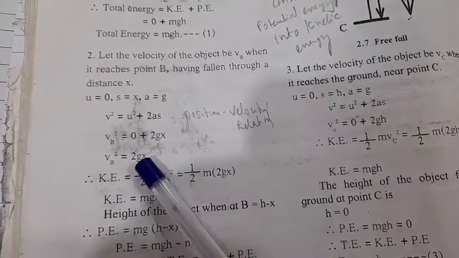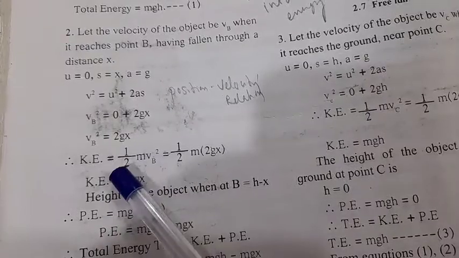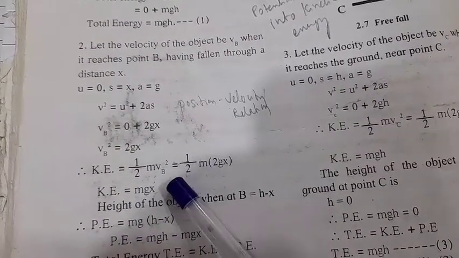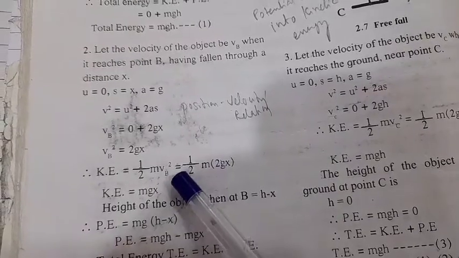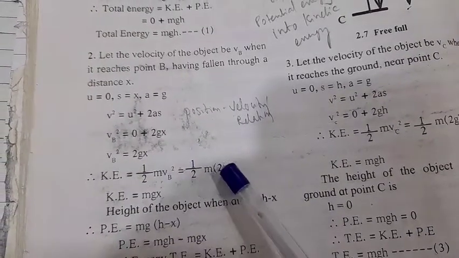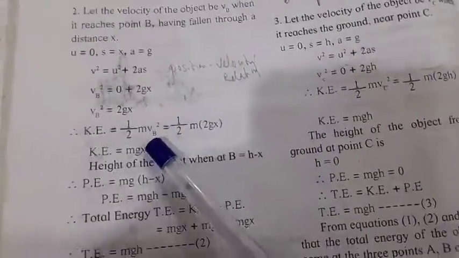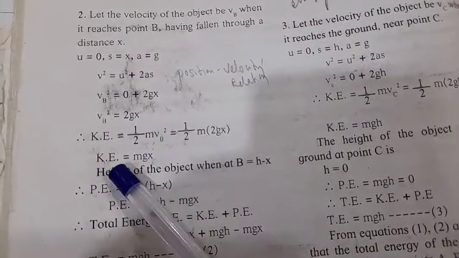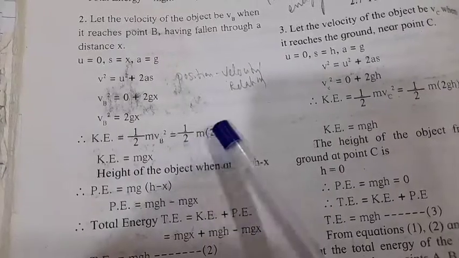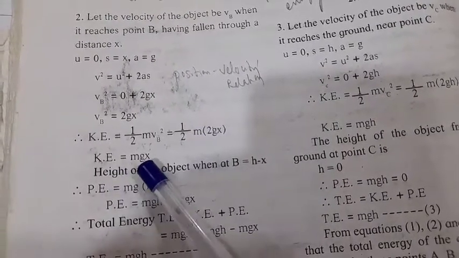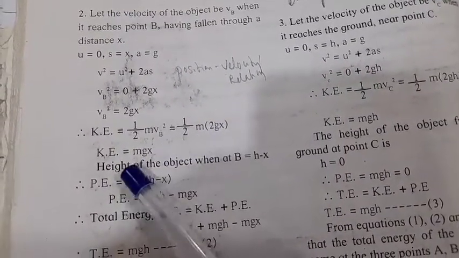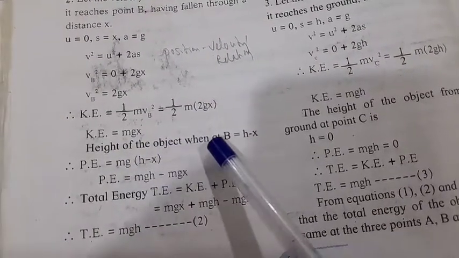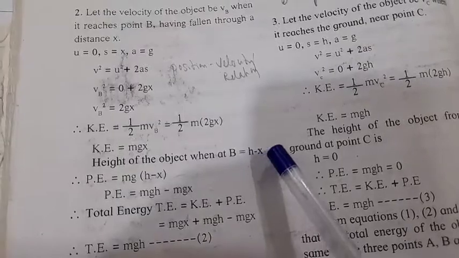So we got this velocity. Now kinetic energy is half mv square, equal to half m, and instead of vb square we put 2gx. The 2 gets cancelled, so we get mgx. This is the kinetic energy, mgx. The height of the object when at B is h minus x.